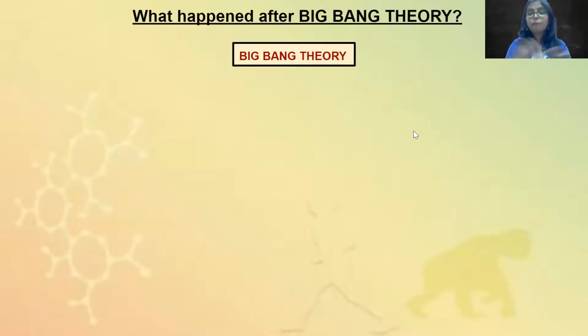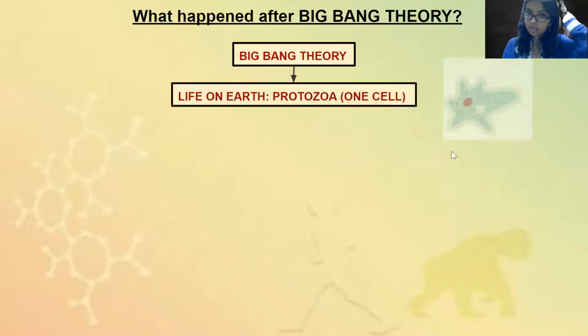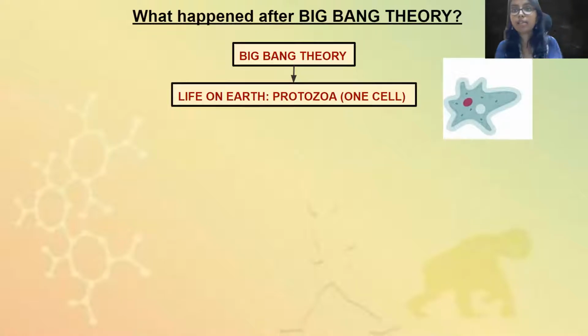Now we're coming back to the chapter, and we're going to discuss what happened after the Big Bang Theory. The Big Bang Theory happened, we got the earth, and we got our first life called the protozoa. This is a picture of protozoa. After that what happened? ठीक है, इसके बाद ह्यूमंस कैसे आए? अभी तक प्लांट्स नहीं हैं, एनिमल्स नहीं हैं, आदमी नहीं है, इसके बाद लाइफ अर्थ पे हुआ तो हुआ क्या?